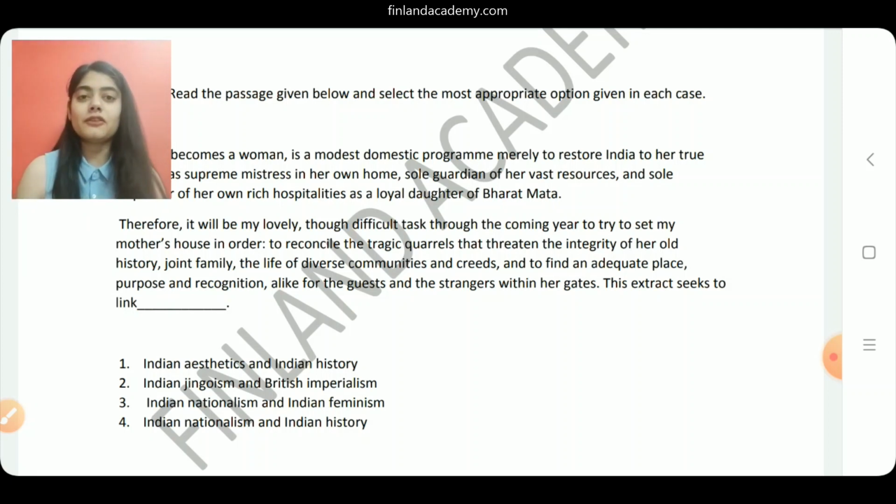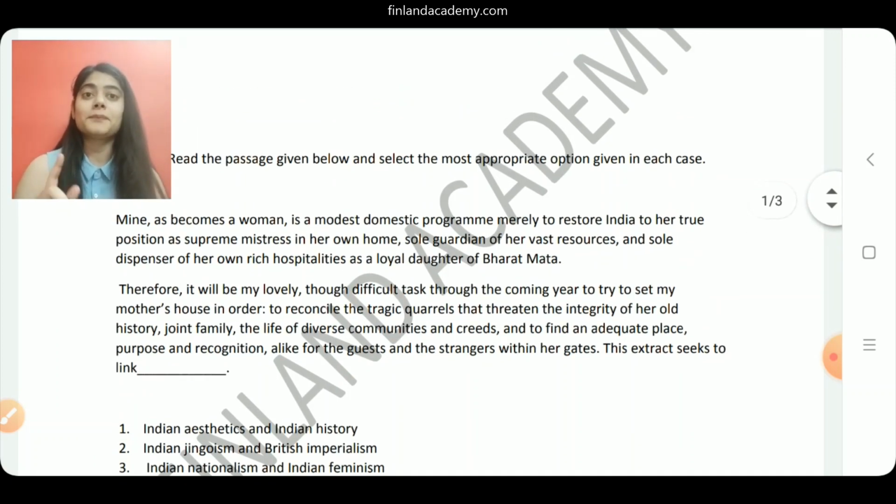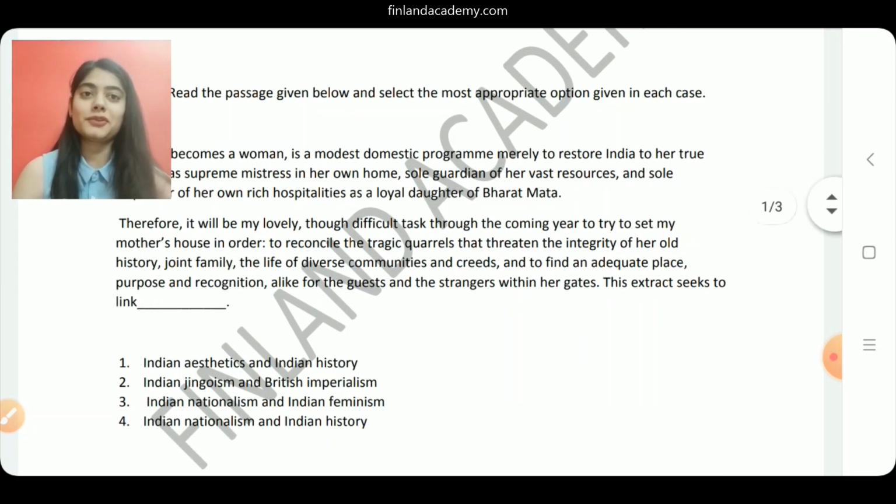Now if we look at option 3, it says Indian nationalism and Indian feminism. So of course I talked about the involvement of nationalism, which is very much out there, and Indian feminism, of course it's there, a lot of it is there. If you look at the first line, it says mine as becomes a woman, okay, and then she says is a modest domestic, she calls it domestic program, okay, merely to restore India to her true position as supreme mistress in her own home. So of course you see a lot of involvement of feminism, so this option we shall consider.